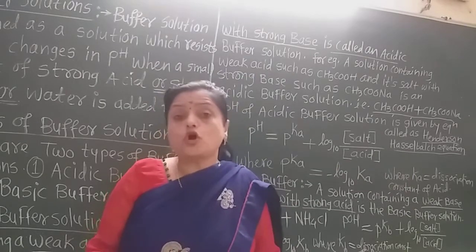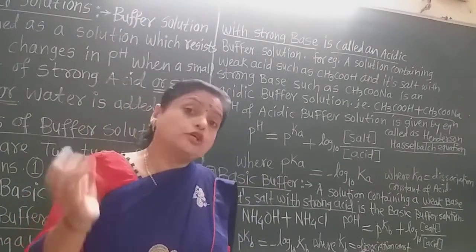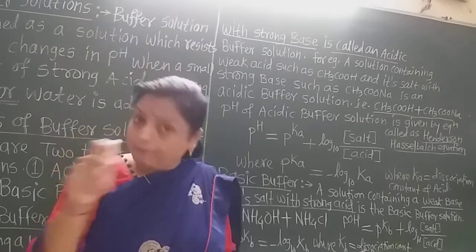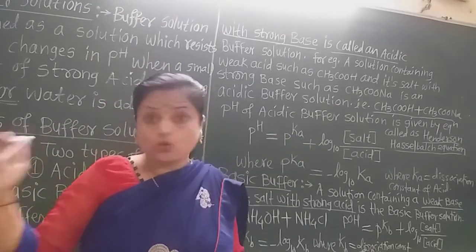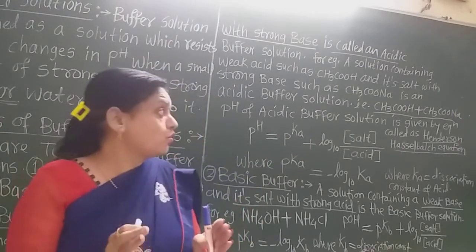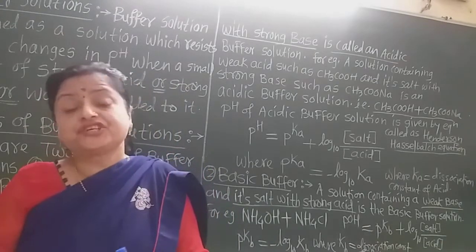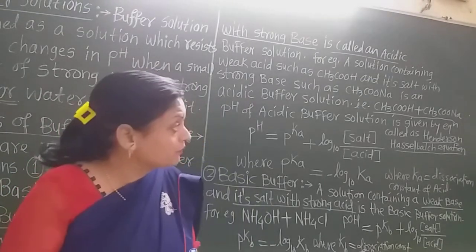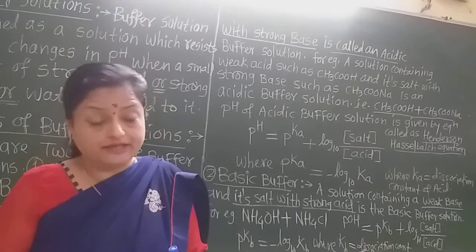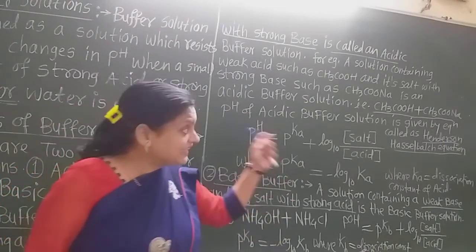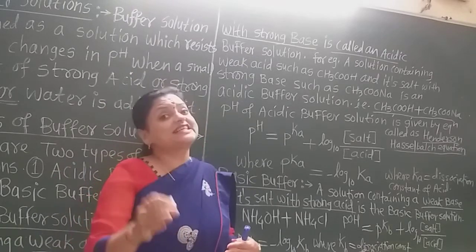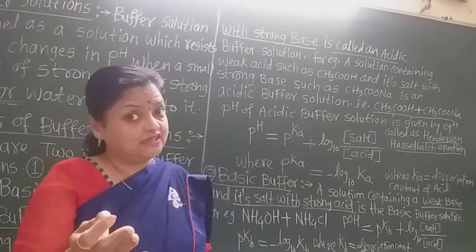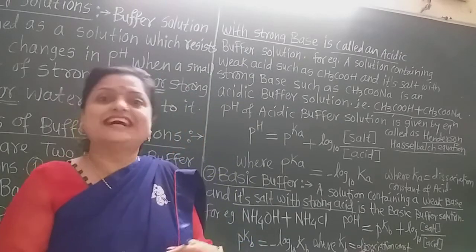Now how is it obtained? It is obtained from the strong base NaOH plus the acid CH3COOH. When CH3COOH and NaOH react with each other, there is neutralization and formation of CH3COONa. So 50% weak acid and 50% its salt with a strong base, that mixture is the acidic buffer.